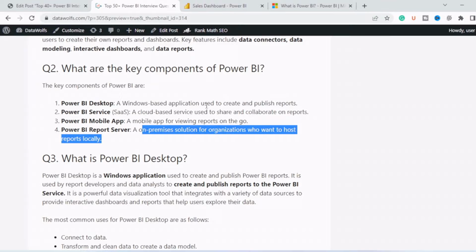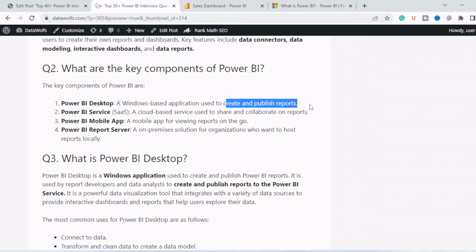So basically, you can create the reports using desktop, but you need to publish the reports somewhere, like either in Power BI Service or in Power BI Report Server. Power BI Service is managed by Microsoft, so organization do not have much control on the backend side of the Power BI Service. So they need to host their reports on Power BI Service, which is managed by Microsoft.